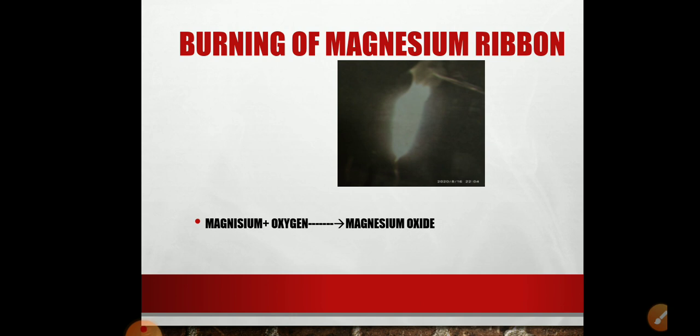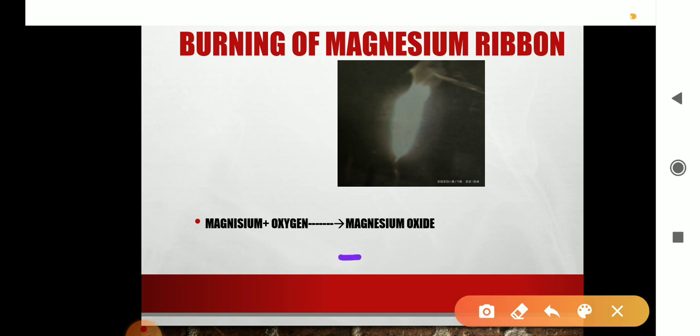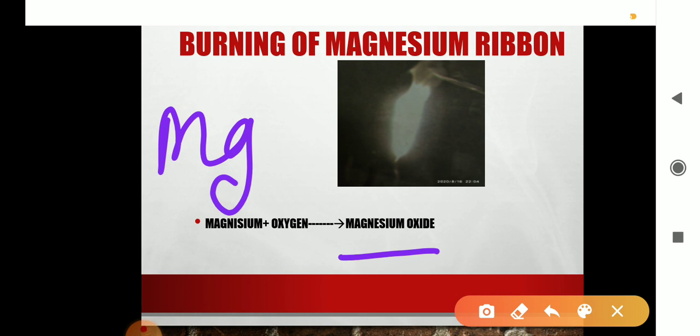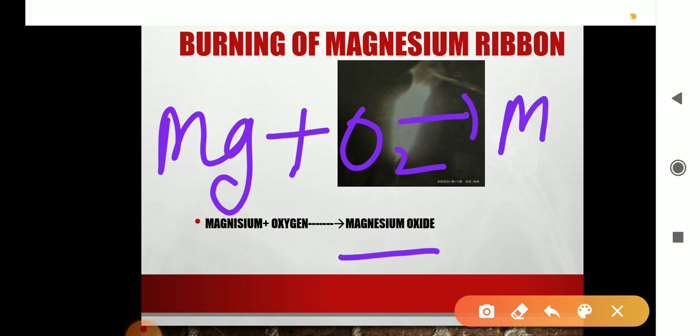Okay, now next is the burning of magnesium ribbon. I have already explained this in your online class. That is just for the revision. When magnesium, Mg, reacts with oxygen, it forms MgO. MgO is magnesium oxide, right? And magnesium oxide is formed.